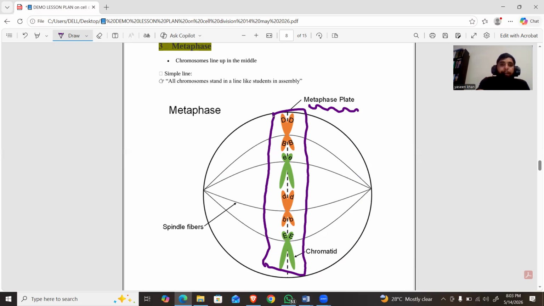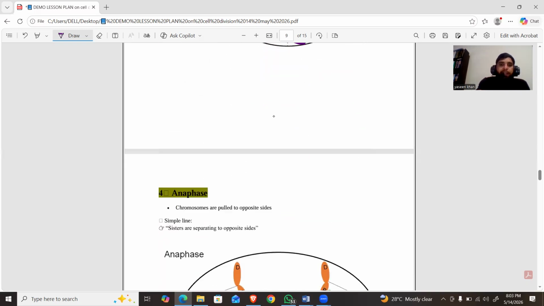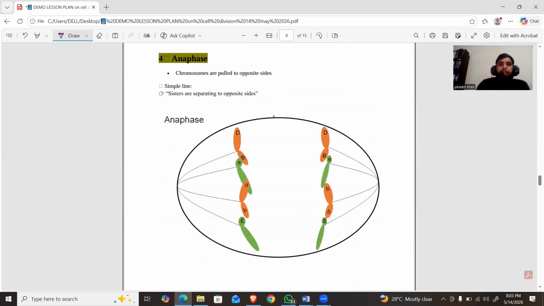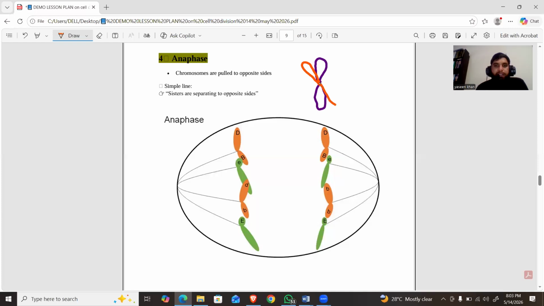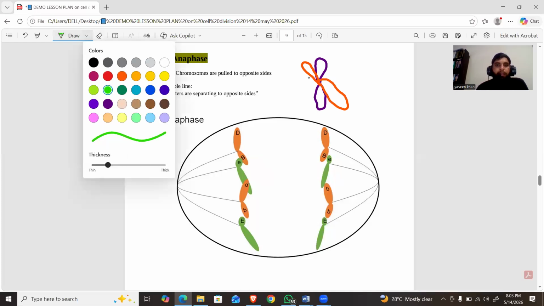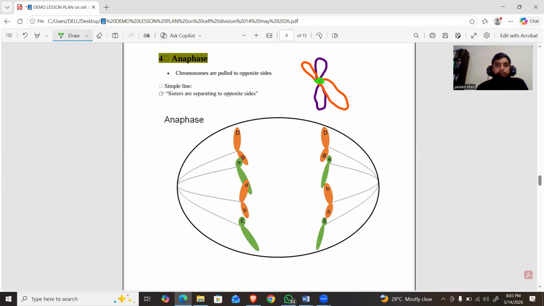So after metaphase comes anaphase. What happens in anaphase? In anaphase, the chromosome splits at the center. This is the general structure of the chromosome. A chromosome is made up of two sister chromatids. This is one chromatid, and this is the second chromatid. The two chromatids are bound to one another at a specific point. This point is called the centromere.